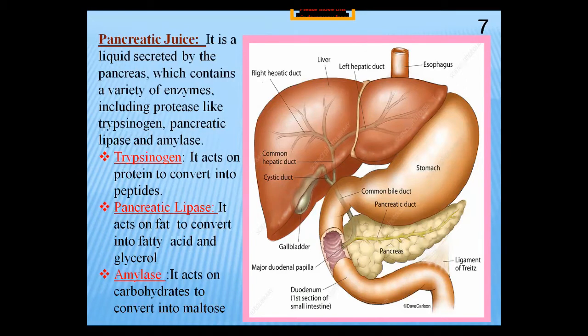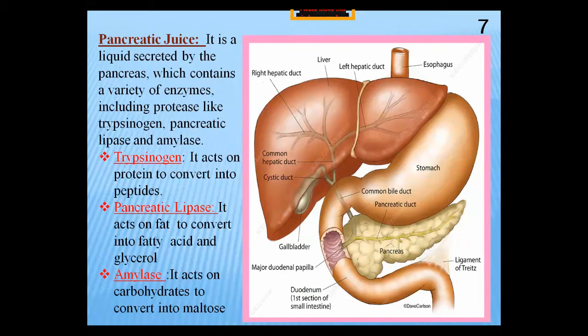But trypsinogen only acts on the protein and converts it into peptides. Students, beta, we have already discussed that in the stomach pepsin also worked on the protein, and the protein was partially digested already in the stomach. But here the more work on the protein portion is done by trypsinogen.